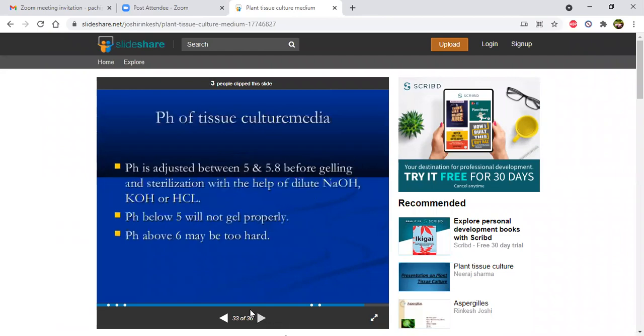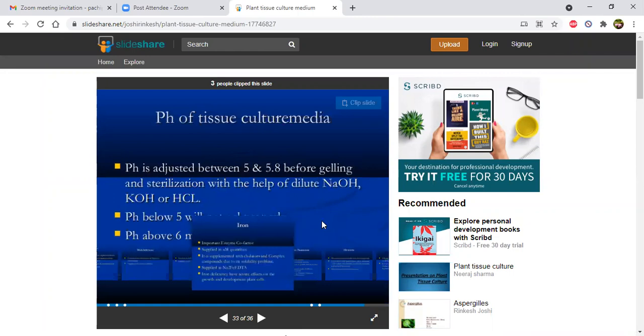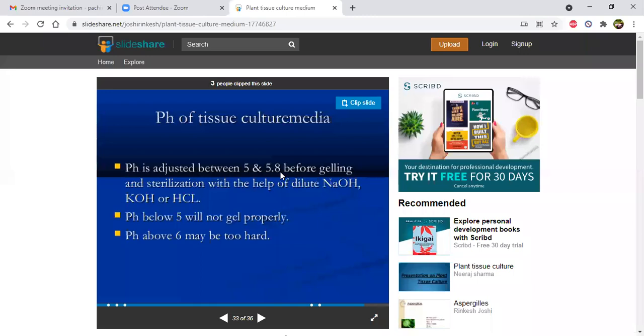Then coming to the pH of tissue culture media. The pH is adjusted between 5 and 5.8. You need to maintain acidic pH for the tissue culture medium before gelling and sterilization with the help of dilute NaOH, KOH, or HCl. pH below 5 will not gel properly, because the highly acidic nature of the medium does not support gel formation. pH above 6 may be too hard, and you can't place your tissue on the medium.